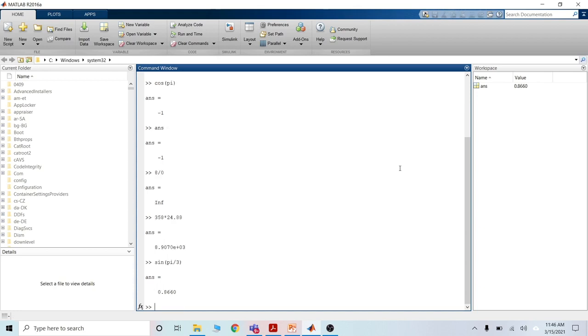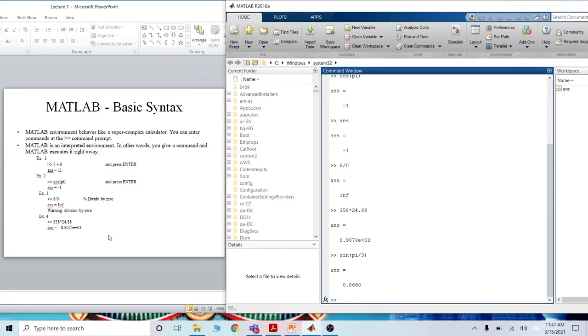You can also do something like sine pi by 3. The answer is this. The answer is in decimal, not as a fraction like pi by 3. It is in decimal.